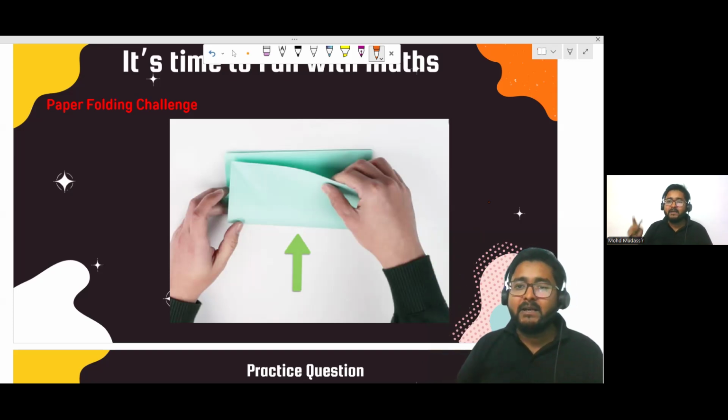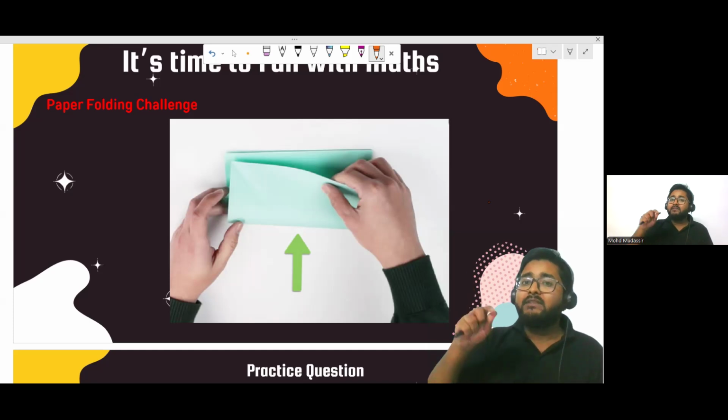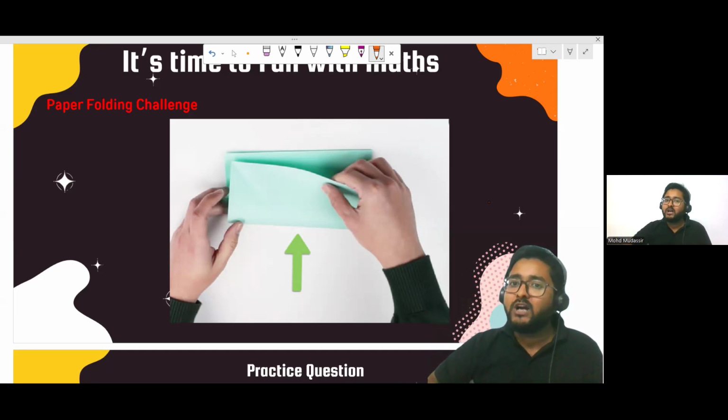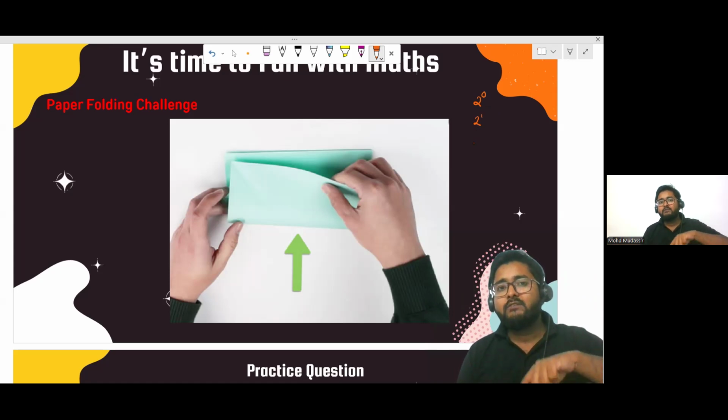Is it clear? But if I ask you randomly, when you fold paper 4 times, how many layers will there be? How will you count it? So just look at it. The first time, when you have taken one sheet, the number of layers is just one, right? So you can write one as 2 to the power 0. But the second time, the number of layers is 2, and then again you fold it, so there will be 4 layers, so 2 to the power 2, and then double of 4, there will be 8 layers, so you can write 8 as 2 to the power 3, and again you can use the same formula to count the number of layers, which is 2 to the power n minus 1.